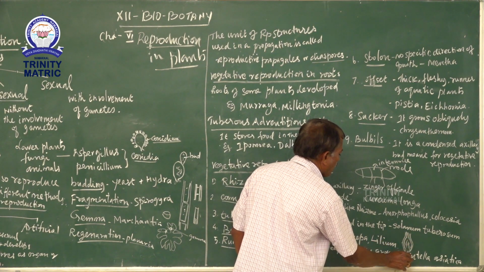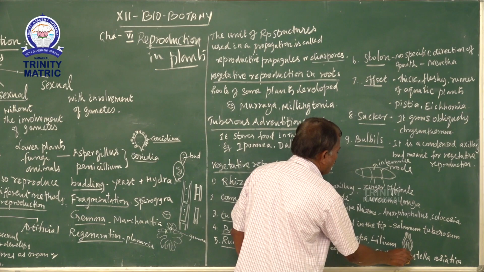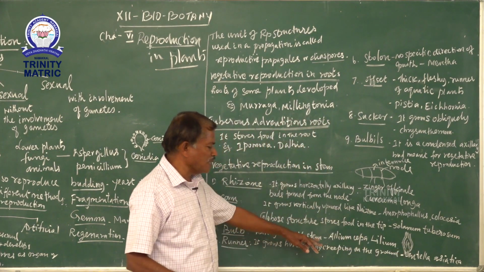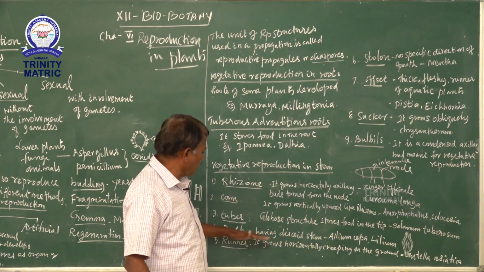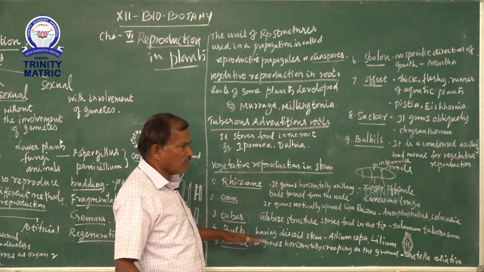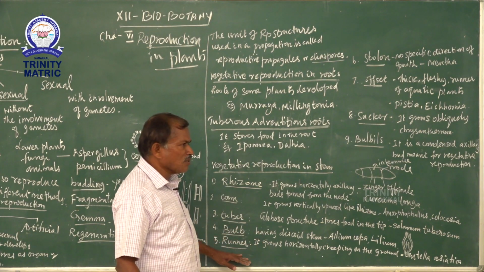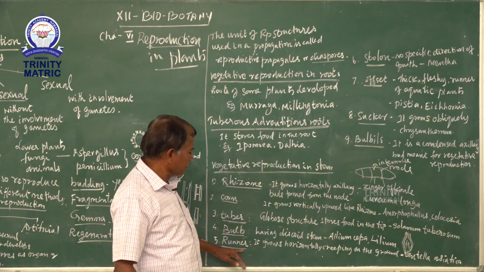And this is also produced from the tip. This is called Allium sepa, which means onion. So this method of reproduction is called a bulb. Next one is called a runner.